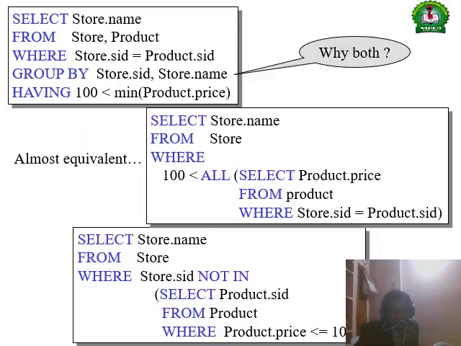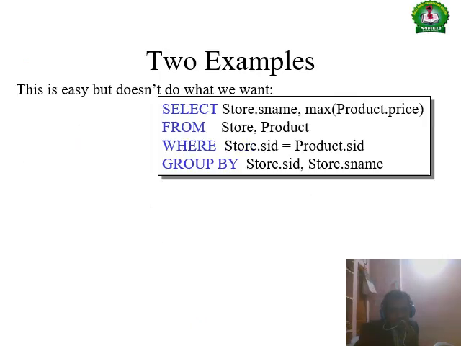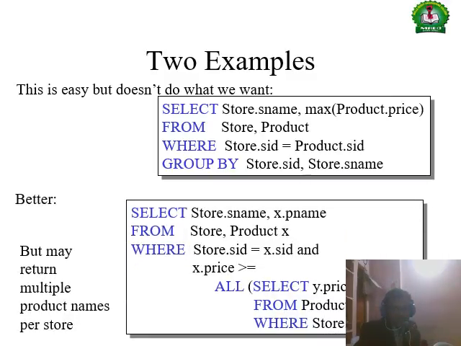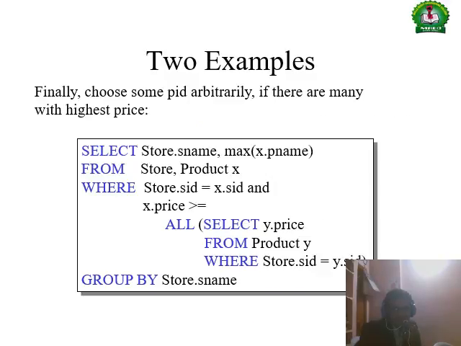These are the examples, right? SELECT store.sname, maximum product price FROM store, product WHERE store.sname is equal to product.sid GROUP BY store.sid. Two examples are also given, right?